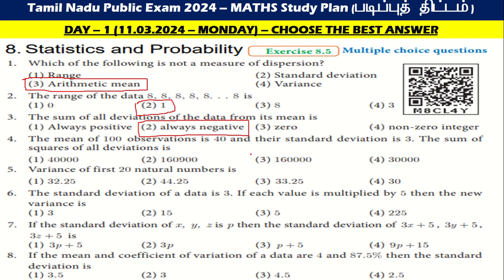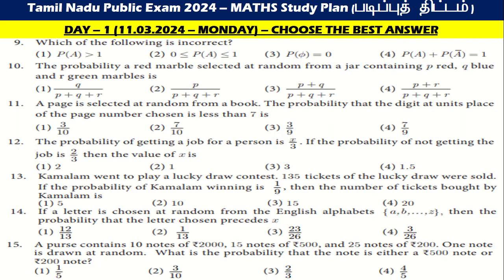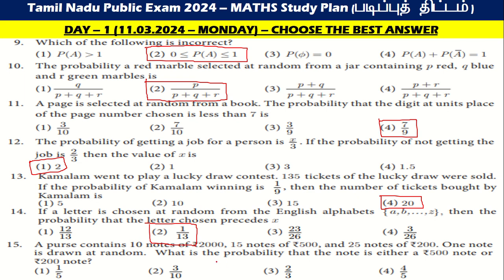Then the fourth one is C. Fifth is B. Sixth is D. Seventh is B. Eighth is A. Then the ninth is B. The 10th is also B, that is 2p by p plus q plus r, and the 11th is D. The 12th is A, and the 13th is D. The 14th is B. The 15th is C.